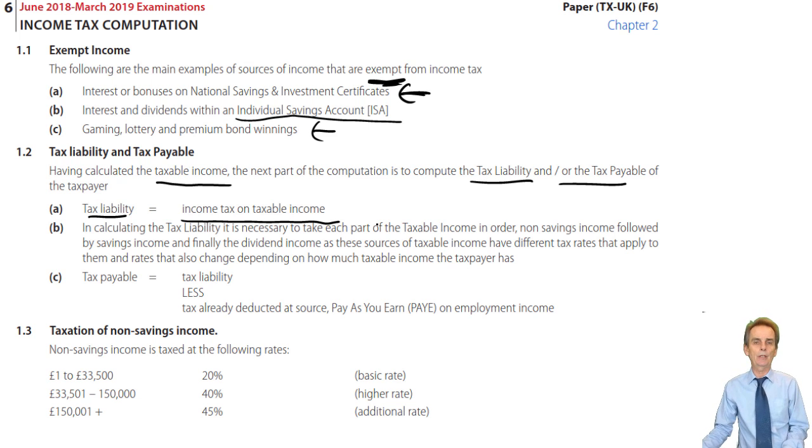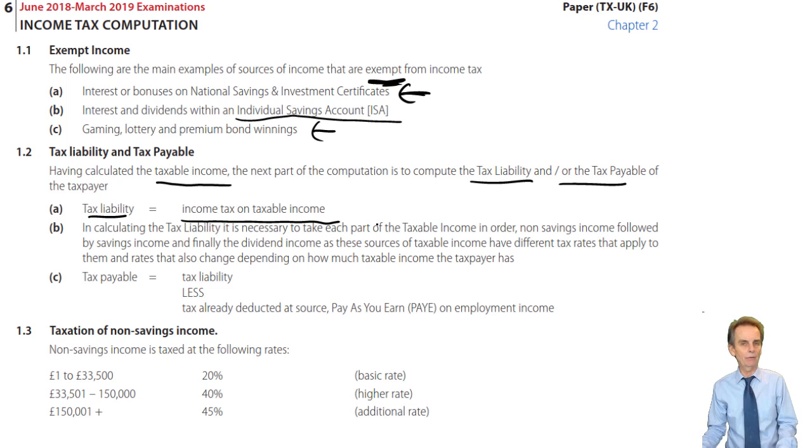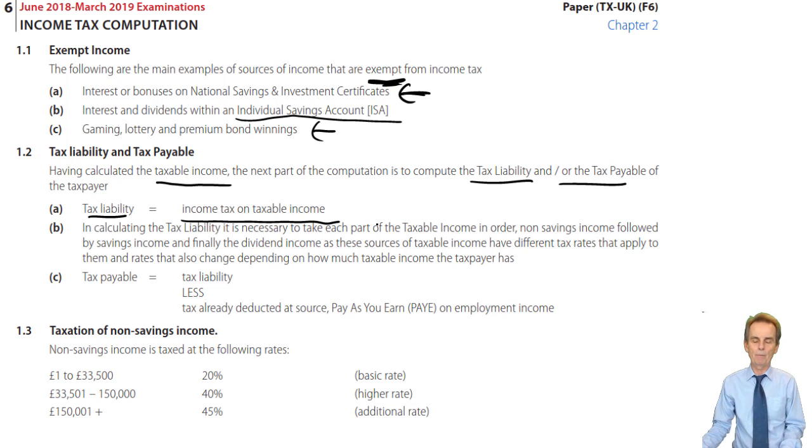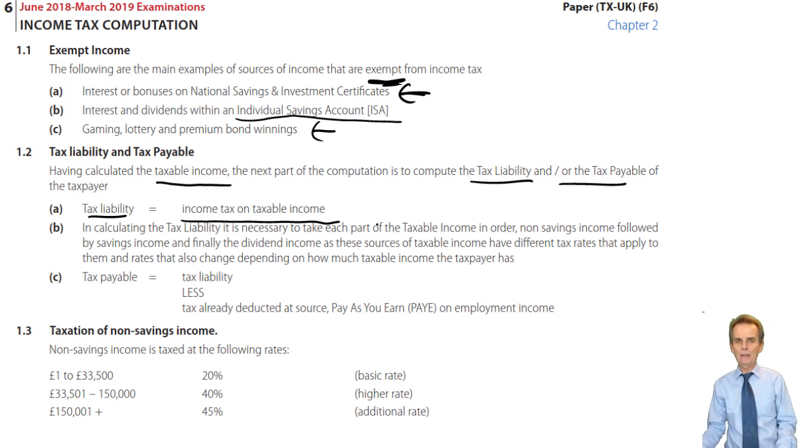Not just due to the type of income that it is, but also due to the amount of income that you have. This is a progressive form of taxation that you'd have read about if you've looked at it as yet in Chapter 1. It's a progressive form of tax, i.e. the higher your income goes, the higher the tax rate that you pay. We'll see very soon that we've got three recognised tax bands. We have a basic rate tax band, we then move up to a higher rate tax band, and finally we have an additional rate band.